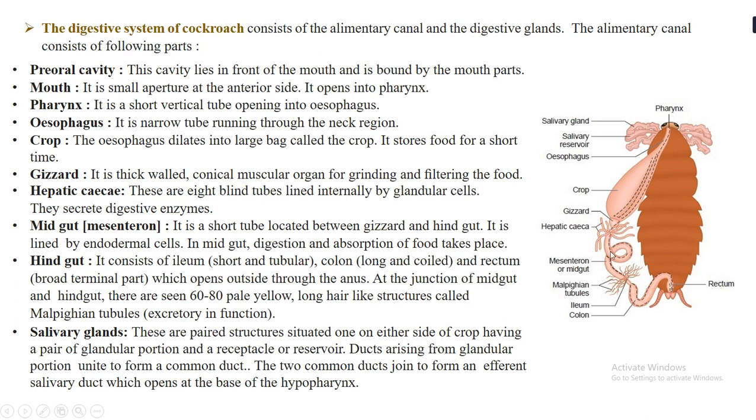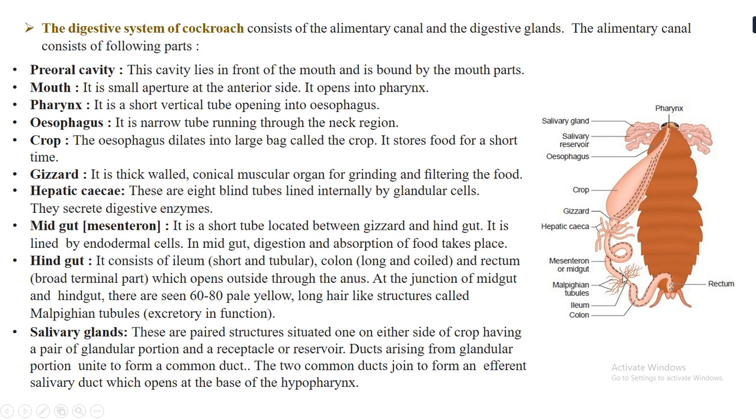Then comes the midgut, which is also called the mesenteron. So the mesenteron is a short tube located between the gizzard and the hindgut. Okay, so this is the midgut, and it is located where? It is located in between the gizzard and the hindgut. Now the function of the midgut or mesenteron is digestion and absorption of the food that is taken in.